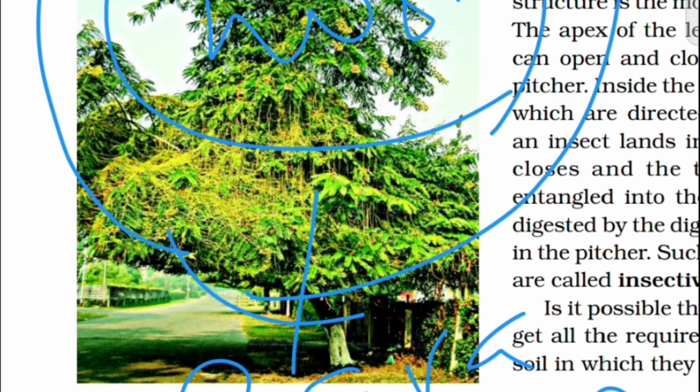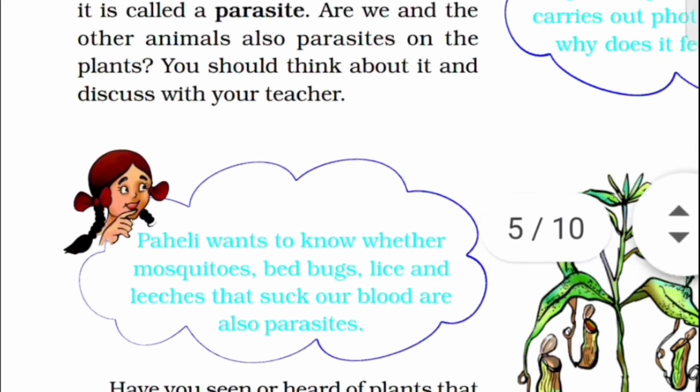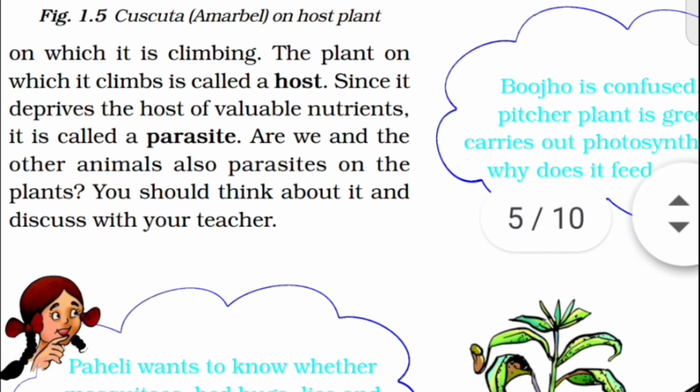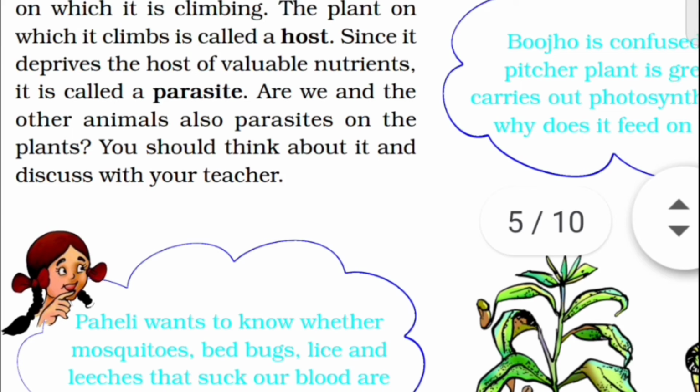So this is the host tree, the green tree is the host tree, and the parasite is the Cuscuta plant. This parasite depends for its nutrients on the host plant. So this type of nutrition is called parasitic nutrition. Are humans and other animals also parasites on the plant? You should think about it and discuss with the teacher.